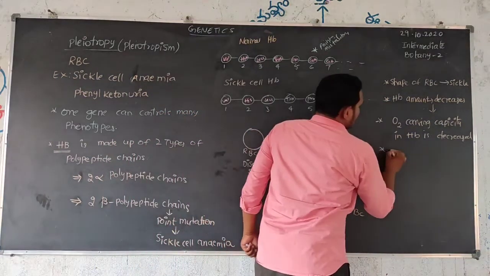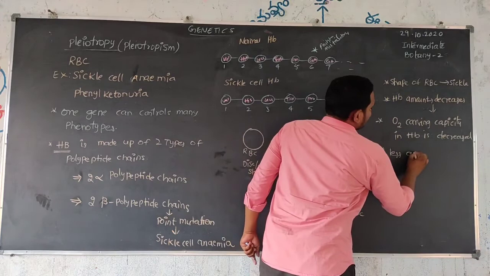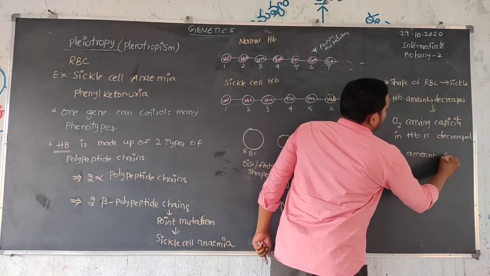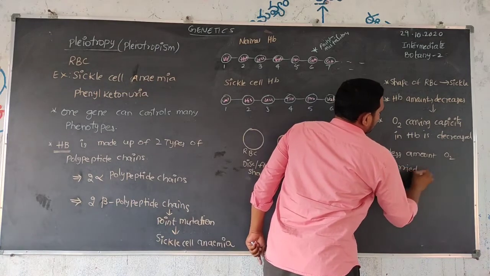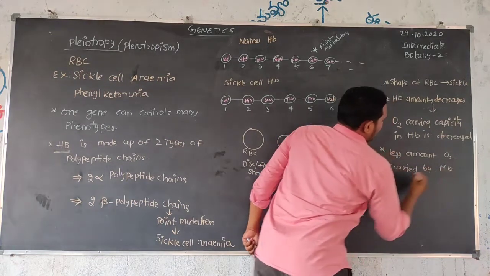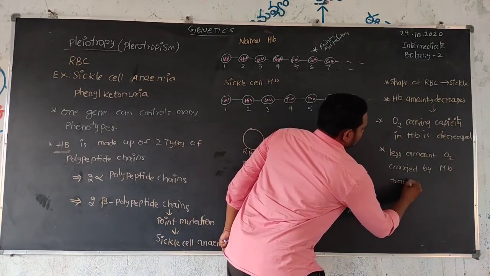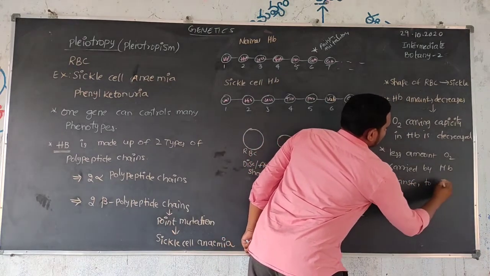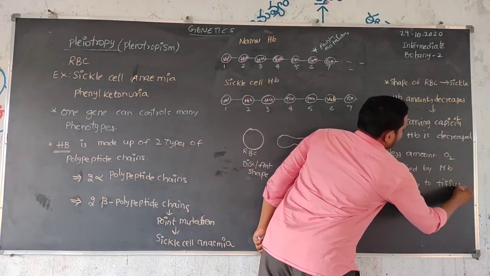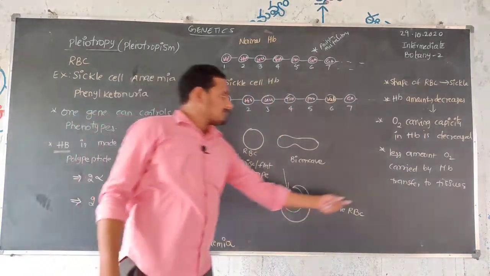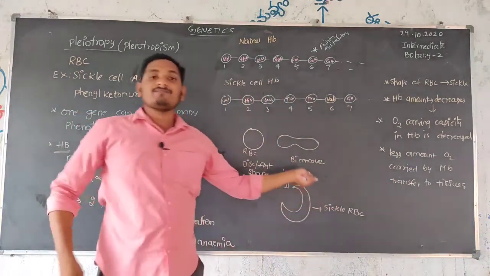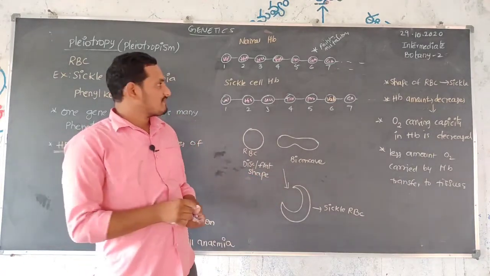So less oxygen is carried by hemoglobin and transferred to tissues, and the disease formed here is sickle cell anemia.